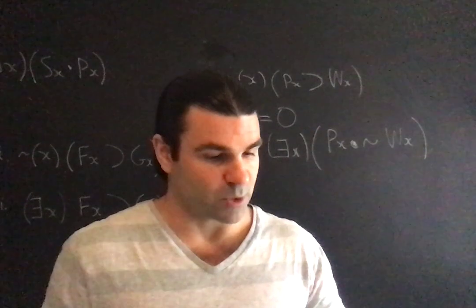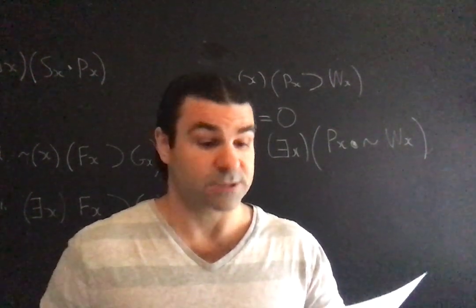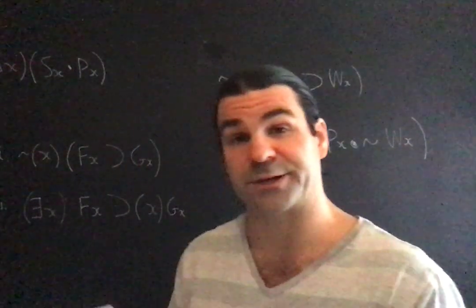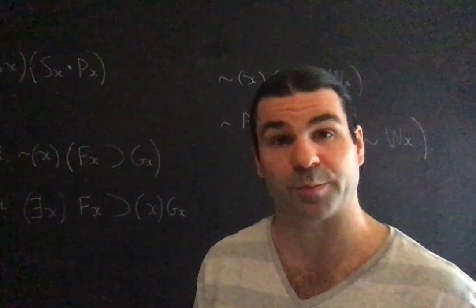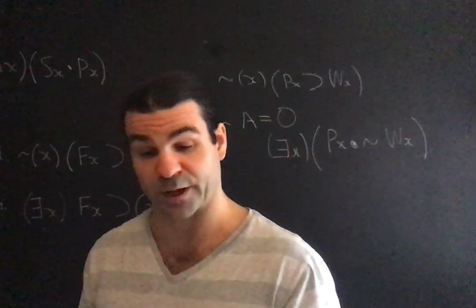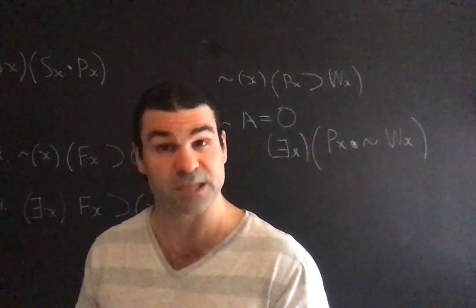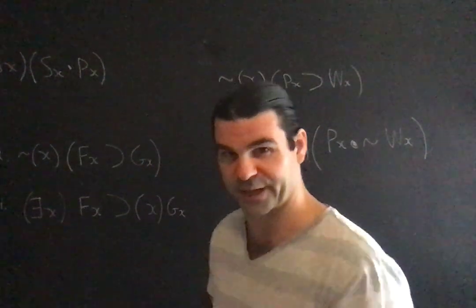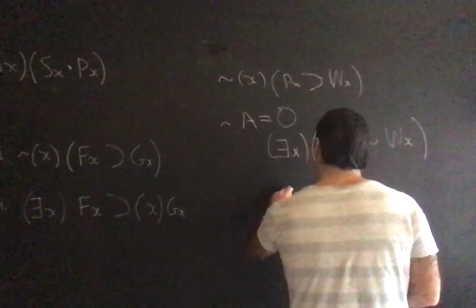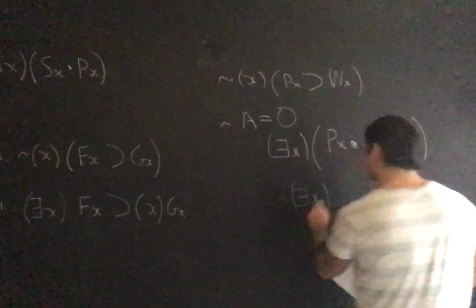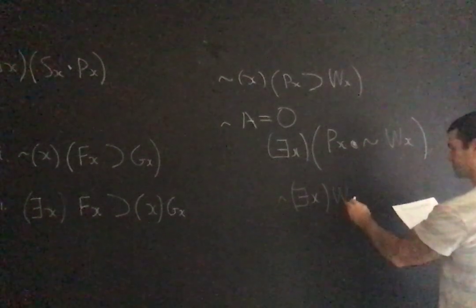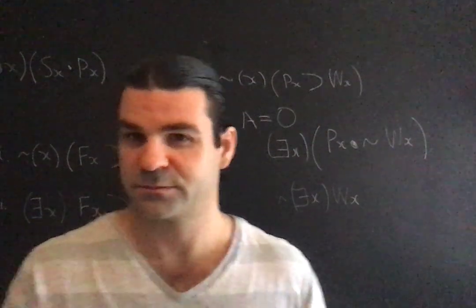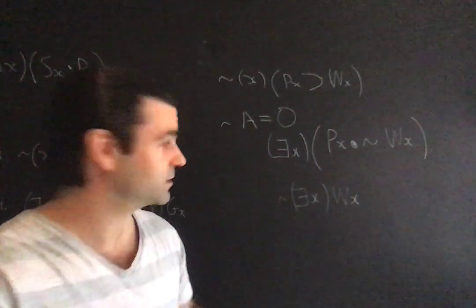Okay, question 5. State whether the following is A, I, E, or O. There are no such things as witches. This is also a bit tricky because you might suspect that the best way to symbolize that is as a simple existential, or as the negation of a simple existential. There does not exist an x such that x is a witch. Okay.